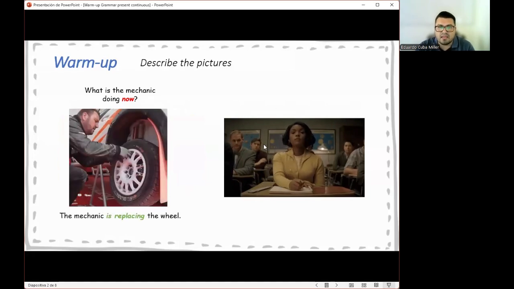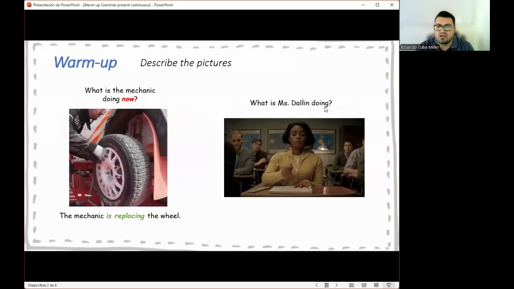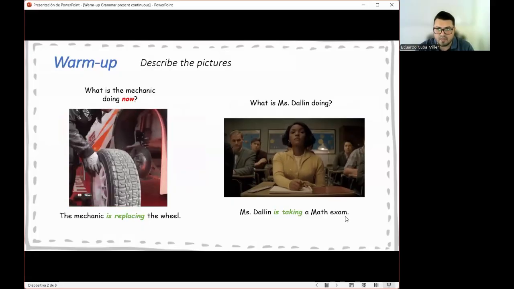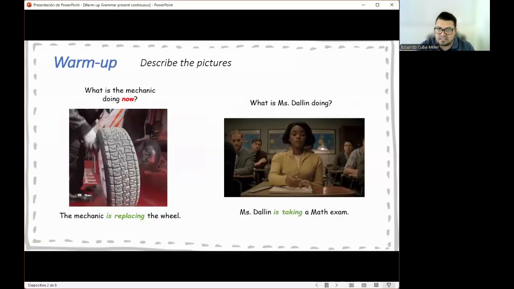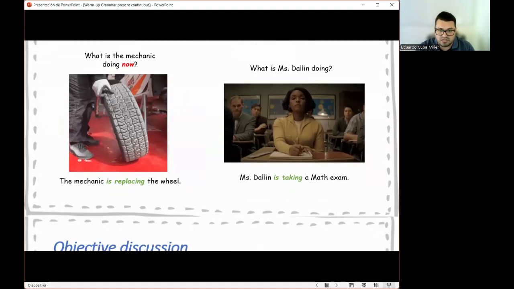Perfect then. And here we got a student. Right, here we have a student. What is Miss Darling doing? Right, Miss Darling is taking a math exam. These actions, these events are happening, guys, right now. That's right, at this moment. Perfect. So today, guys, we are going to be practicing with the present continuous.